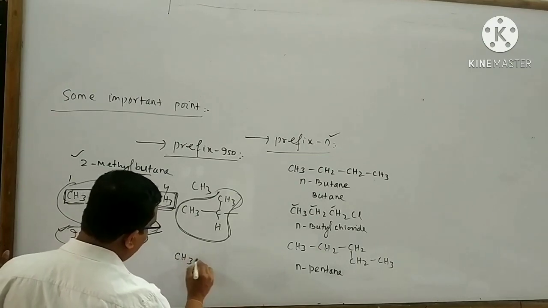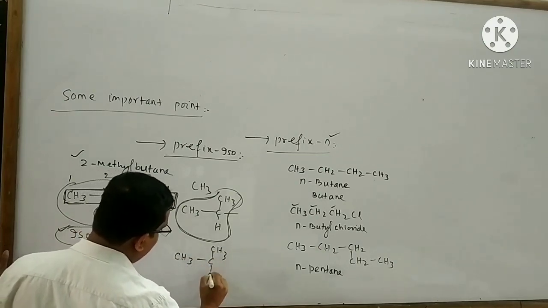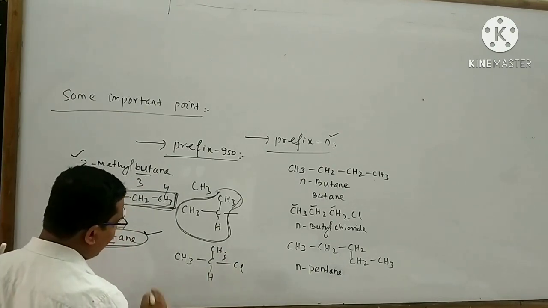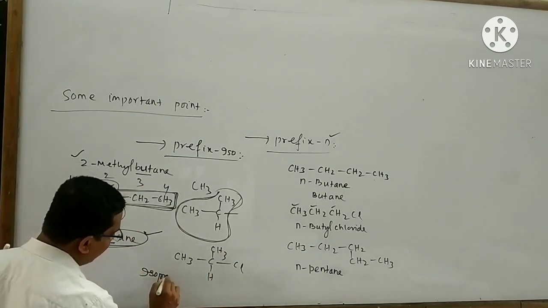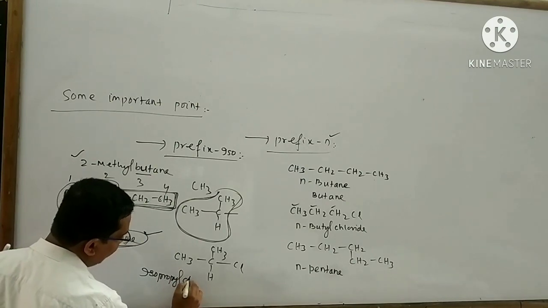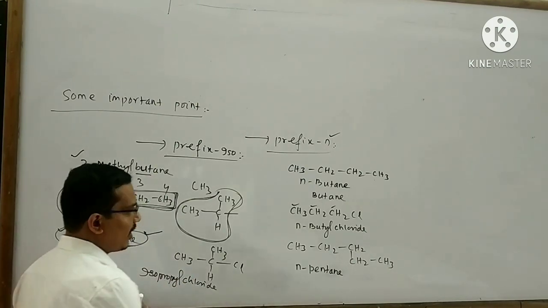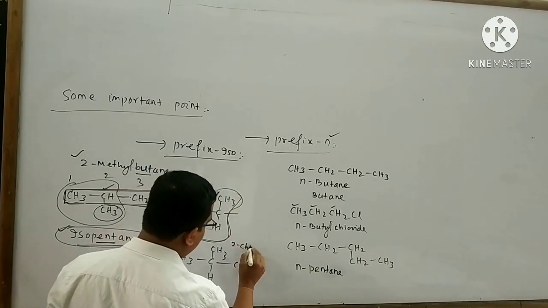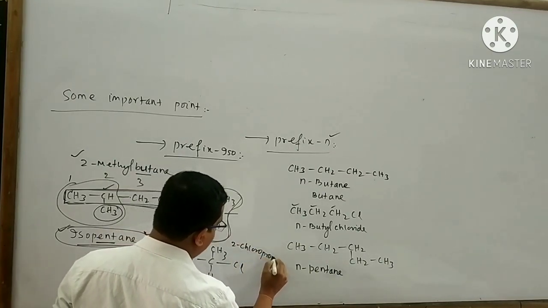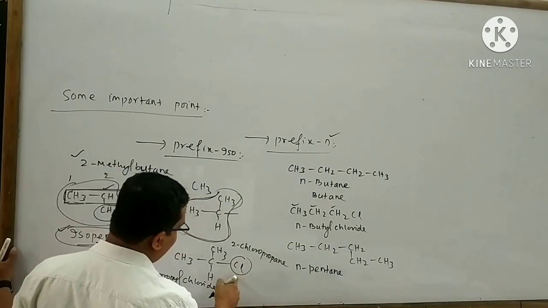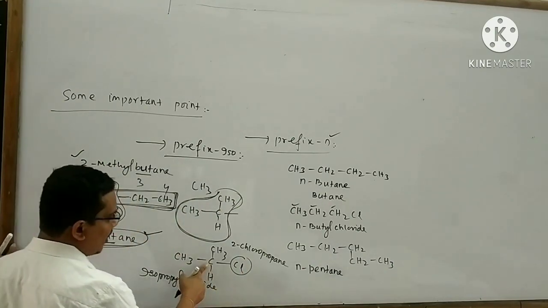Similarly, take another example. The name of this organic compound is said to be isopropyl chloride. It also has an IUPAC name, that is 2-chloropropane. Look at that, your chlorine atom is attached to the 2 degree carbon atom.